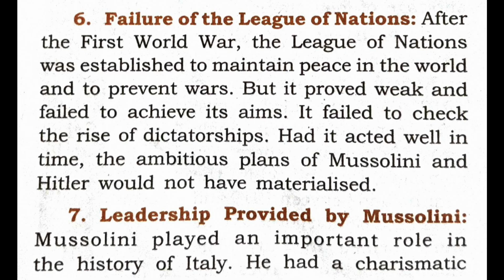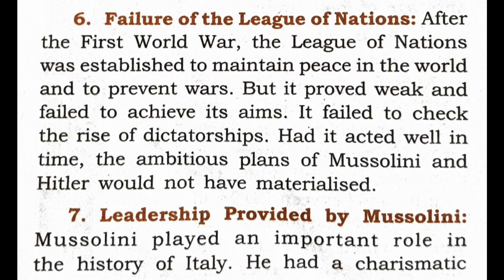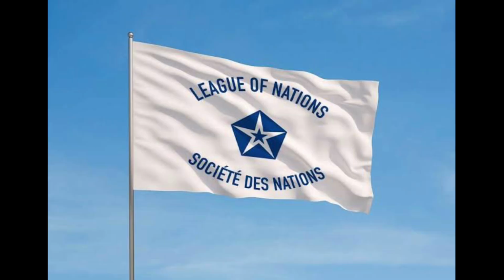Next point we would discuss is the failure of the League of Nations. We know very well the League of Nations was formed in 1920 in order to make peace in the world and to see that no other war could occur in the future. But it was all a failure, as the League of Nations could not check Hitler or Mussolini from rising in Italy or in Germany. They did what they wanted and the League of Nations could not make any attempt to stop them. So here we see that in Italy and Germany there was a rise of fascism and Nazism.